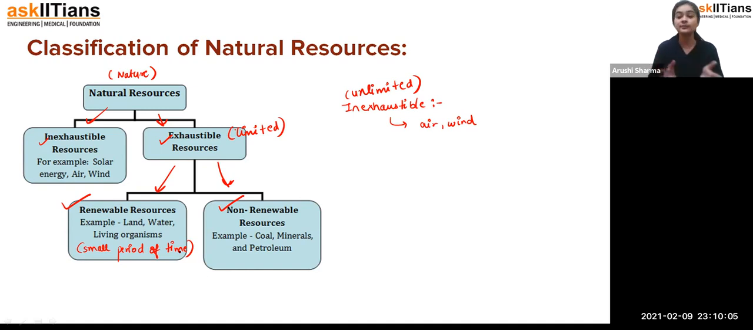How? We can remove buildings from there. We can do afforestation. So that's how we are getting land again. Fine. So that's why we are calling it a renewable resource.